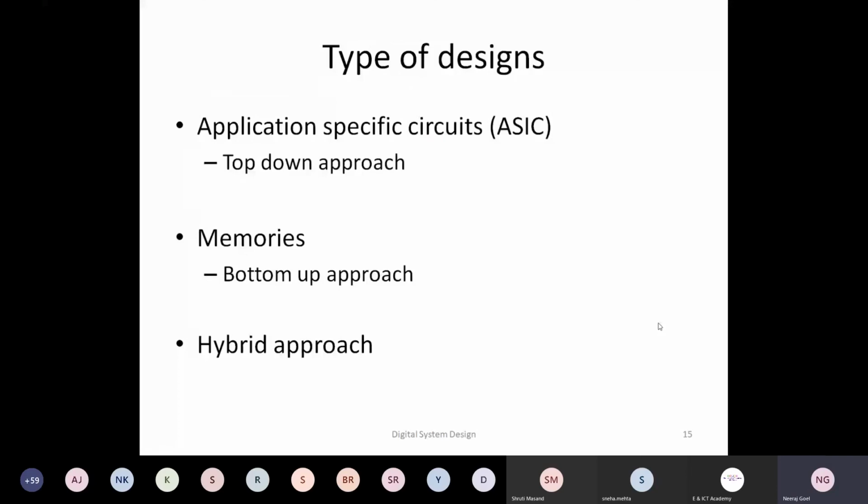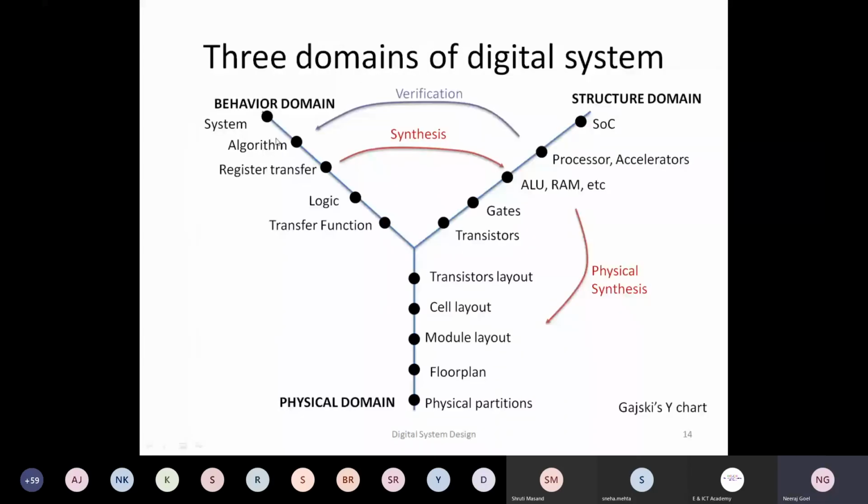Now one more thing here, that there are two ways of designing a system. One, that we start from the system specification, and from system specification we go to the behavior algorithm specification, or from the system specification we go back here and we see which part needs to be implemented on processor, which part needs to be implemented on accelerators, and where the interconnects would take place.